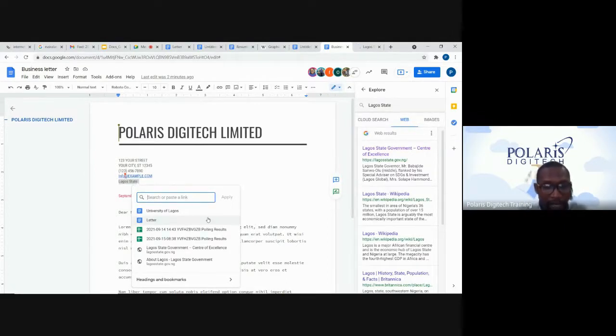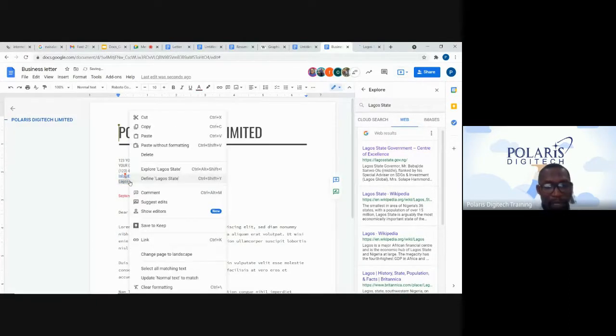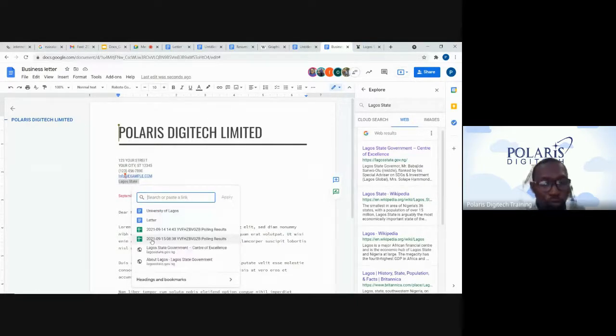Or the explore I did about that particular phrase. I can see I have Lagos State here. Once I click this, it will convert it to hypertext. And if I don't want to do that, I can have a link that I want to add to that document. It might not be a research, it might just be ordinary text or an ordinary word that we have in that document.